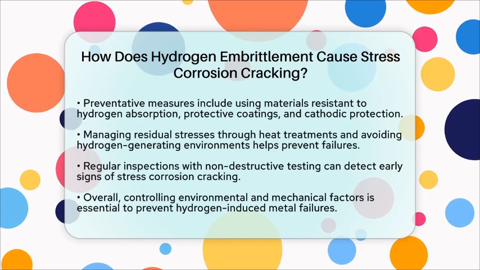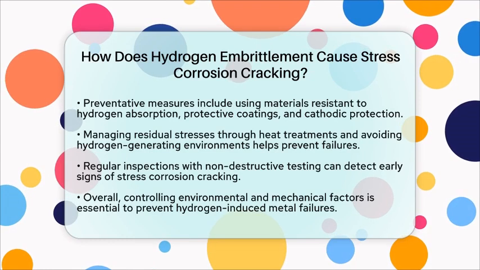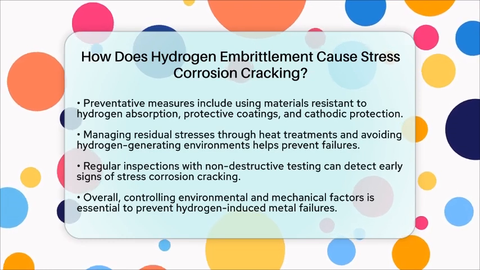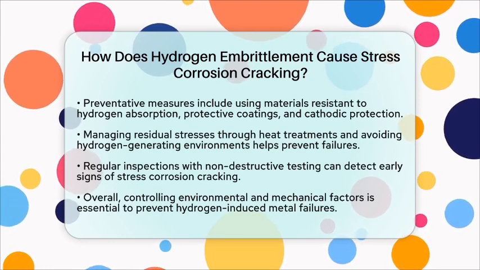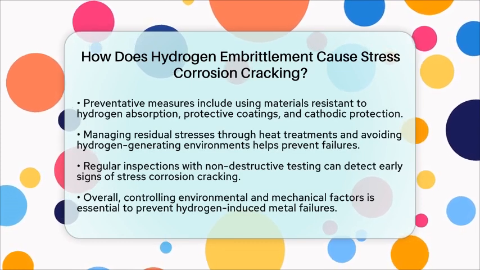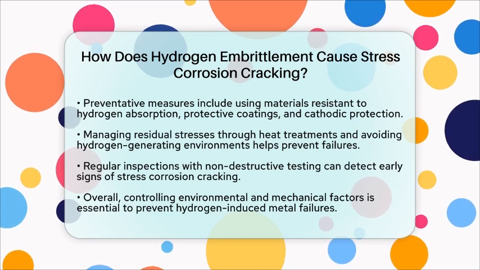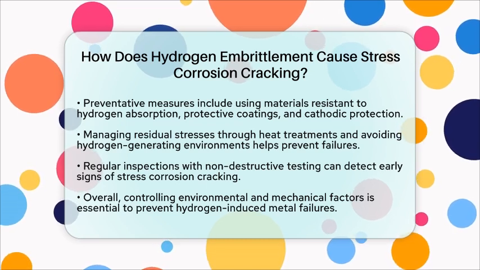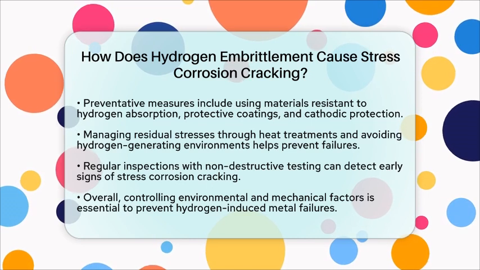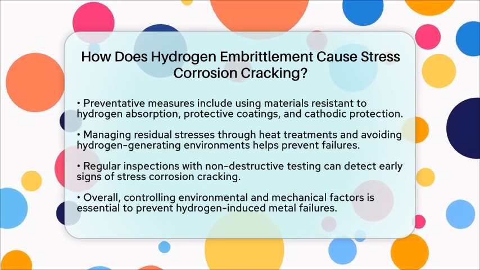To prevent this, engineers use materials less prone to hydrogen absorption, add protective coatings, or apply cathodic protection to reduce hydrogen formation. They also control residual stresses through heat treatments and avoid environments that generate hydrogen. Regular inspections with non-destructive testing help catch early signs of cracking before catastrophic failure occurs.